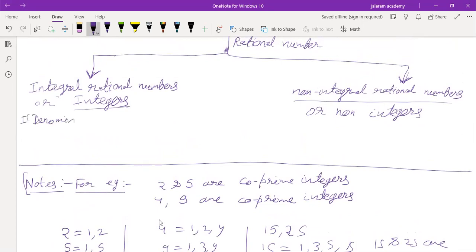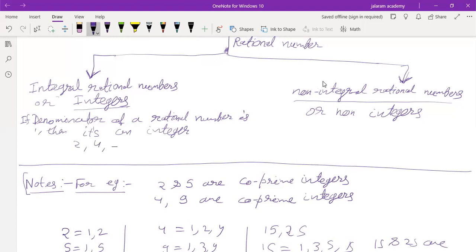If the denominator of a rational number is 1, then it is an integer. Is that clear to you? Means 2 by 1, so there is no need to write the denominator. Is that clear to you?